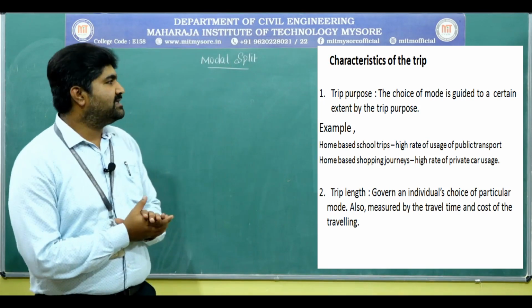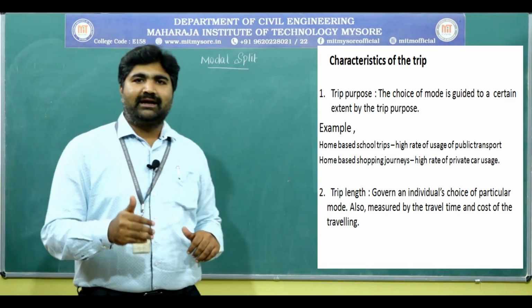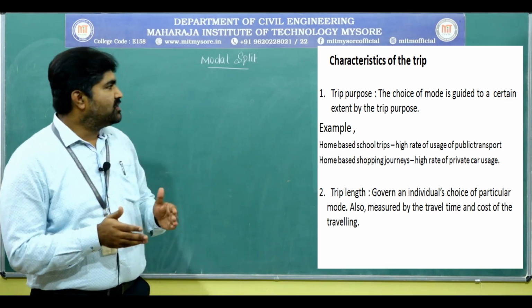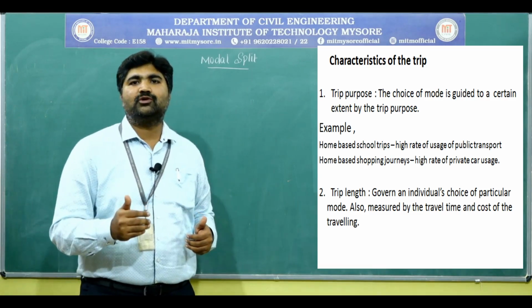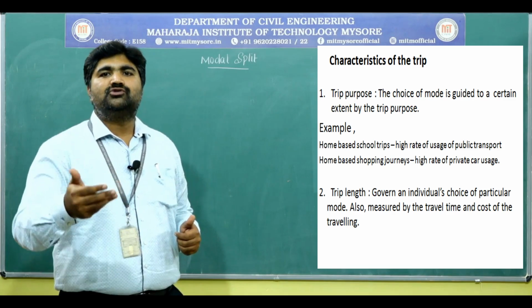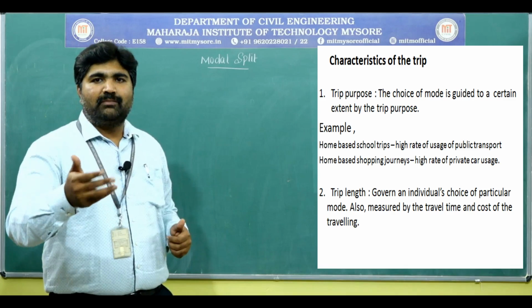The first characteristic is the characteristics of the trip. It depends upon the trip purpose and the trip length. As we know, for every trip there will be some purpose. Based on the purpose, we choose our mode of travel, whether to use a private vehicle or public transport.